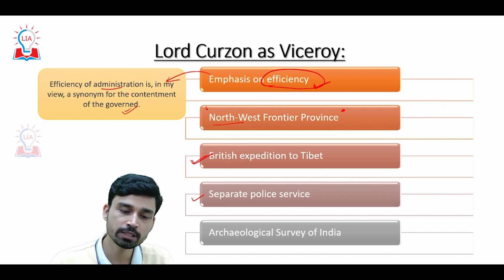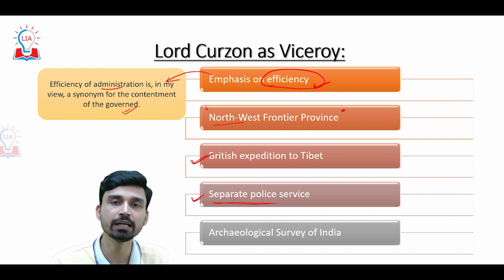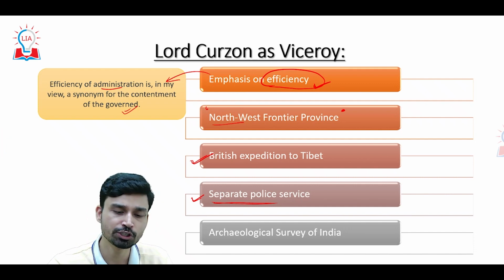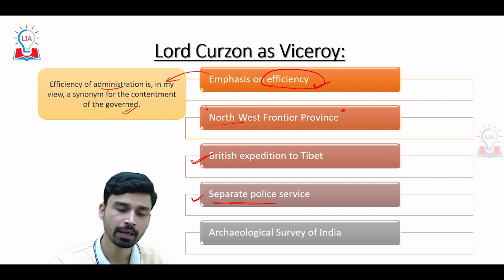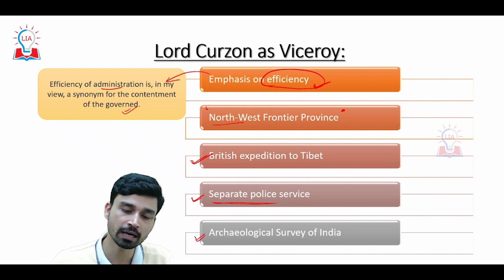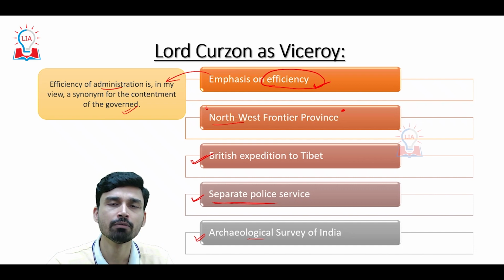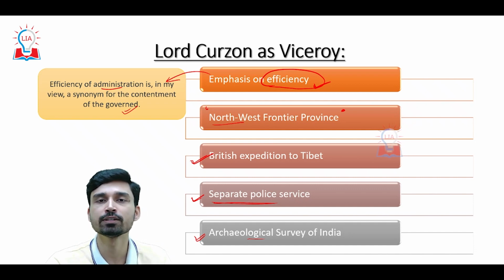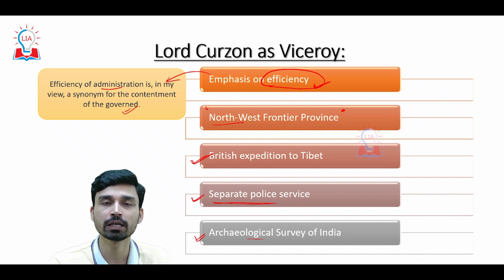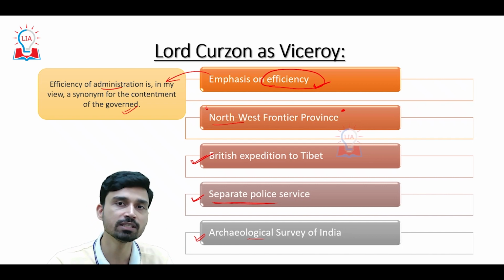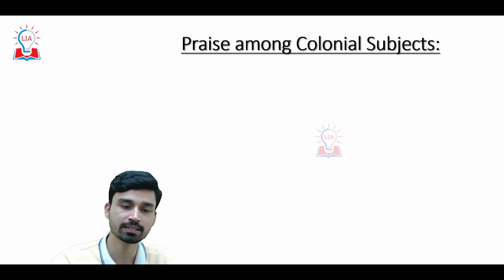Further, he is also known for creating a separate police service in the administration of India, and later on he also set up a very well-known institute called the Archaeological Survey of India, whose main function and responsibility was to look after, study and restore the important heritage and historical monuments of India. So, these were some of the major steps that were taken under his viceroyship.